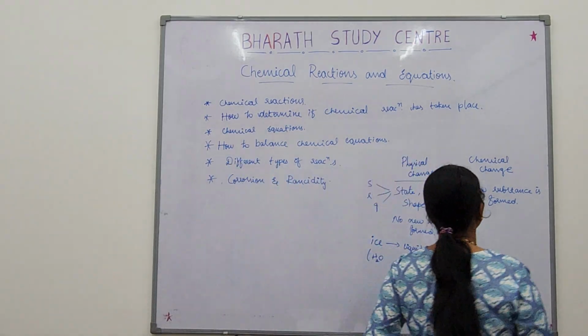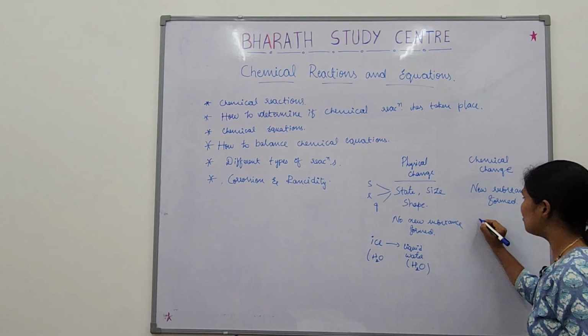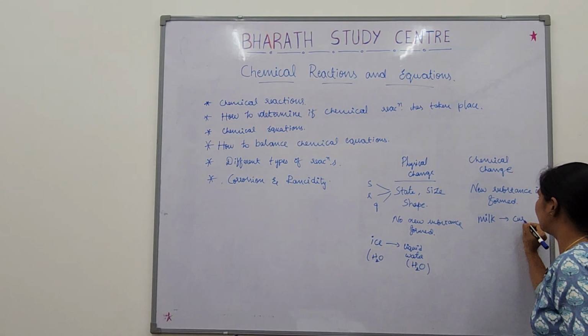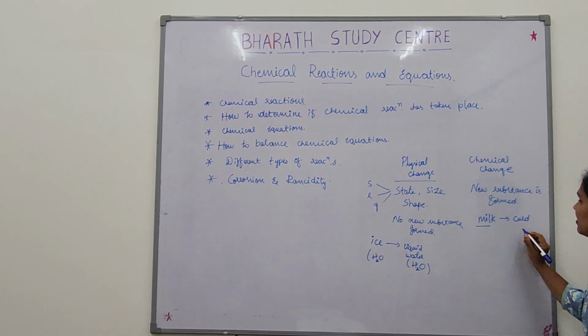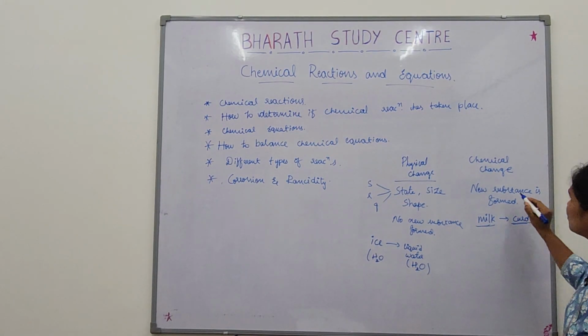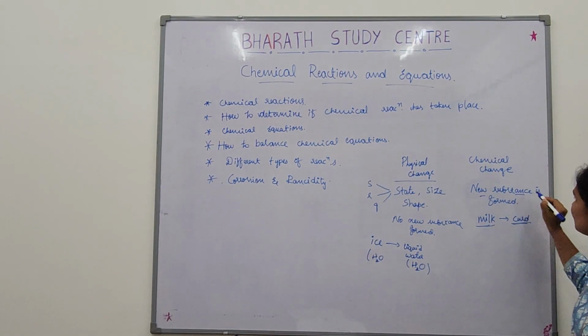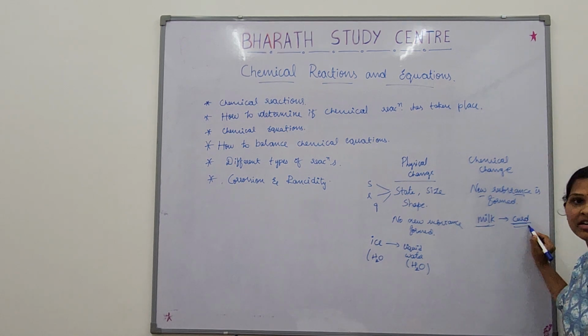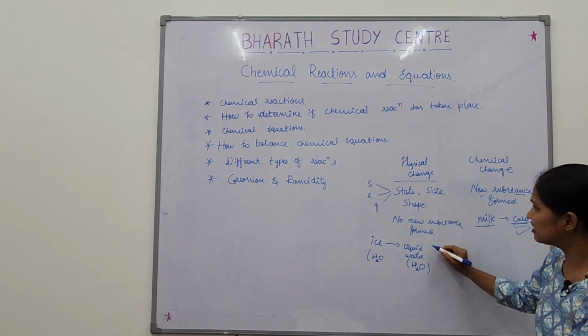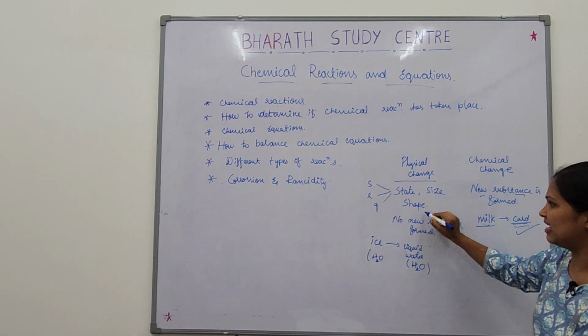Okay, come here. We will come to chemical change. You have milk. Milk changes to curd. There is a difference between what is milk and what is curd, right? Milk is different and curd is different. So what is happening here? What is the new substance here? Curd is the new substance. So a new substance is formed here. So in a physical change, no new substance, only change in state, size or shape.